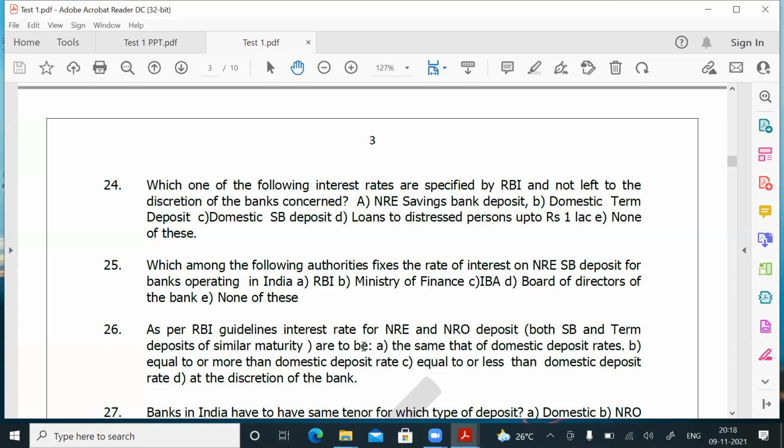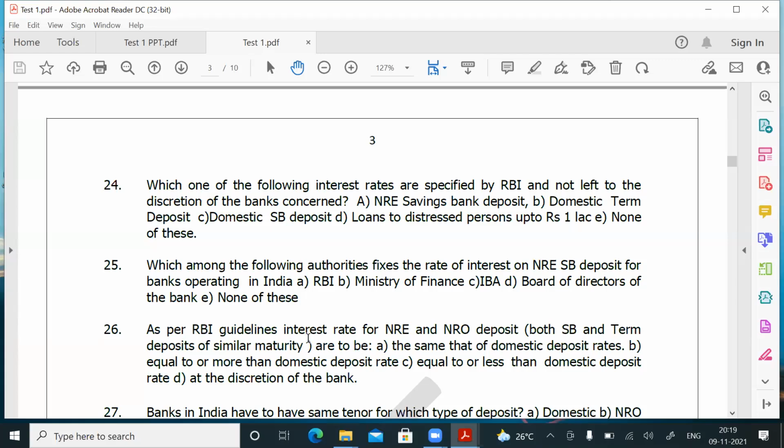You are fixing interest rate for domestic deposit. You are fixing interest rate for NRO term deposit. You are fixing interest rate for NRE term deposit. When you fix interest rates for NRO term deposit and when you fix interest rates on NRE term deposit, as compared to the domestic rate, how much more or less can you fix? That is the question. Okay.